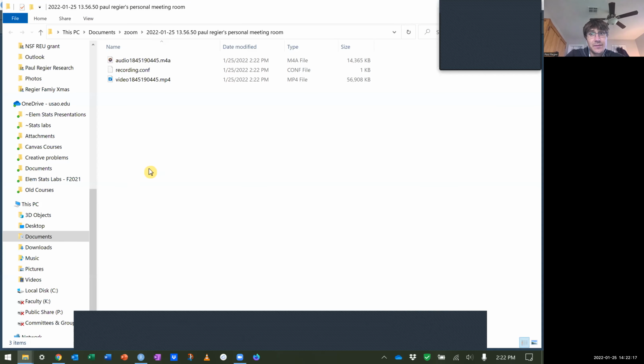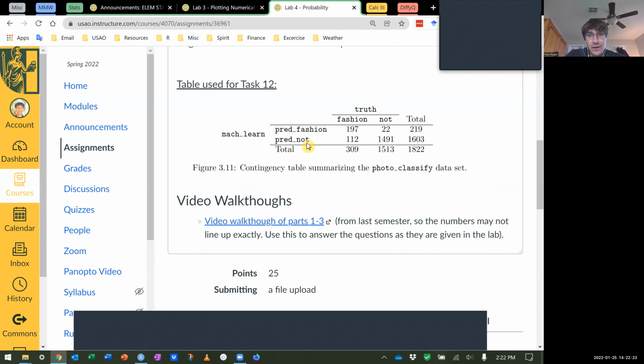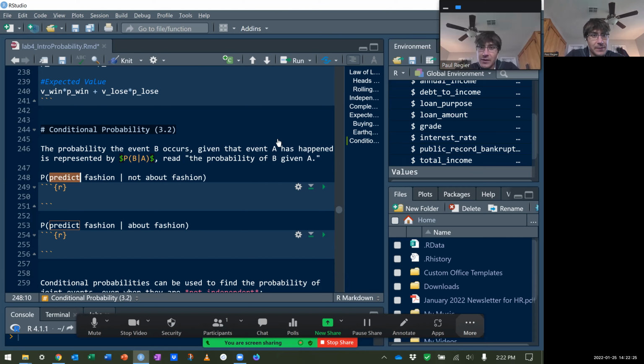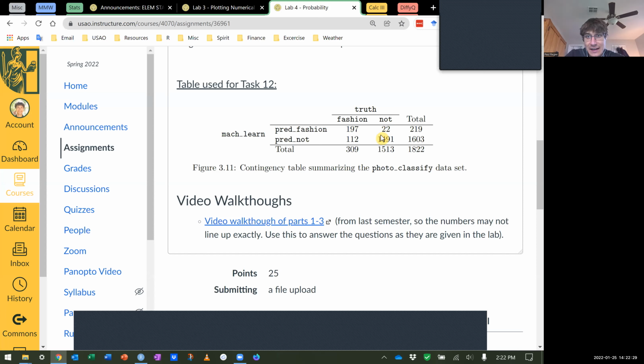Let's go back to our table here. If the photo is not about fashion, that would be this category here. Predicting not about fashion, 1491 of those.